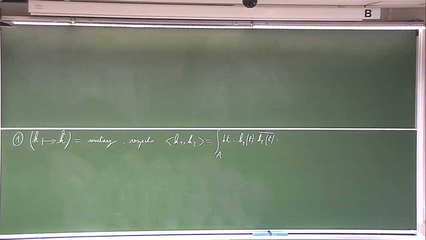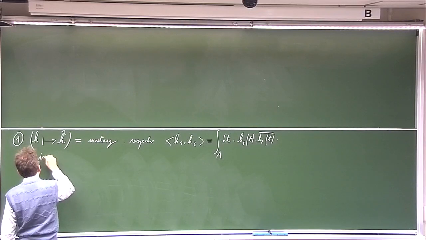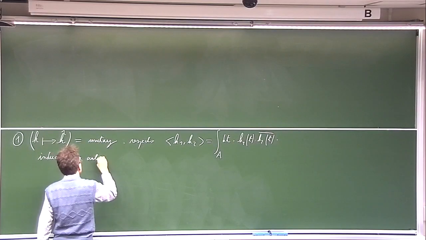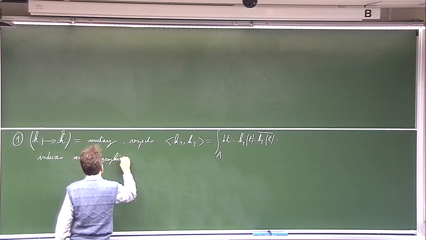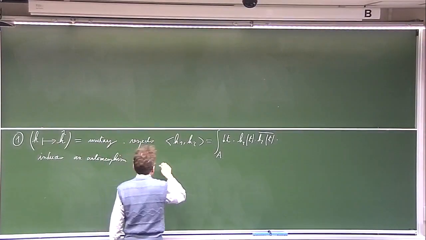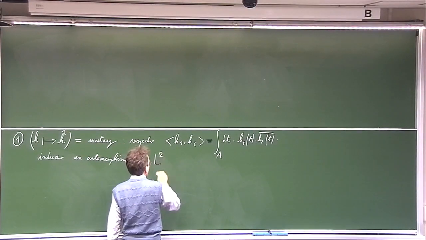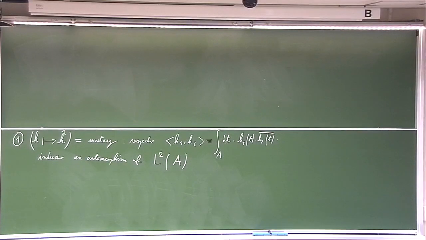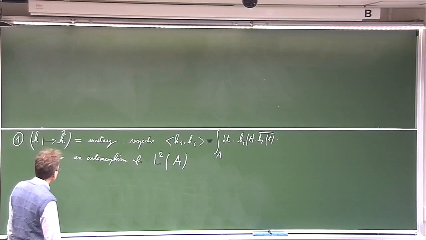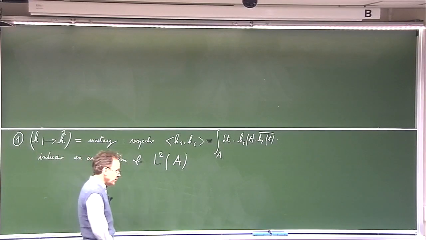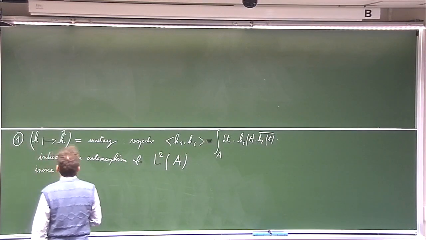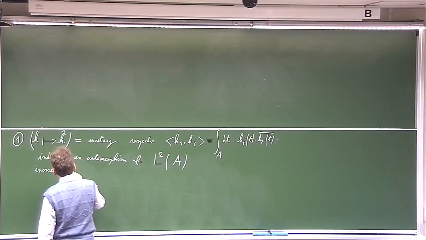And not only that, but it has to induce an automorphism of the associated Hilbert space, which is the space of square integrable functions on our space A. Okay, so this is the second very important property. And of course, as we say, it is an automorphism, it has an inverse, and the inverse of this operator is the following.